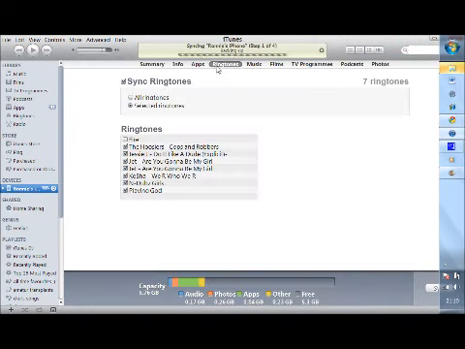You've got to go to ringtones and just highlight your song. Go to apply, and it should apply. Ringtone won't take a second. Yeah, it's pretty easy.